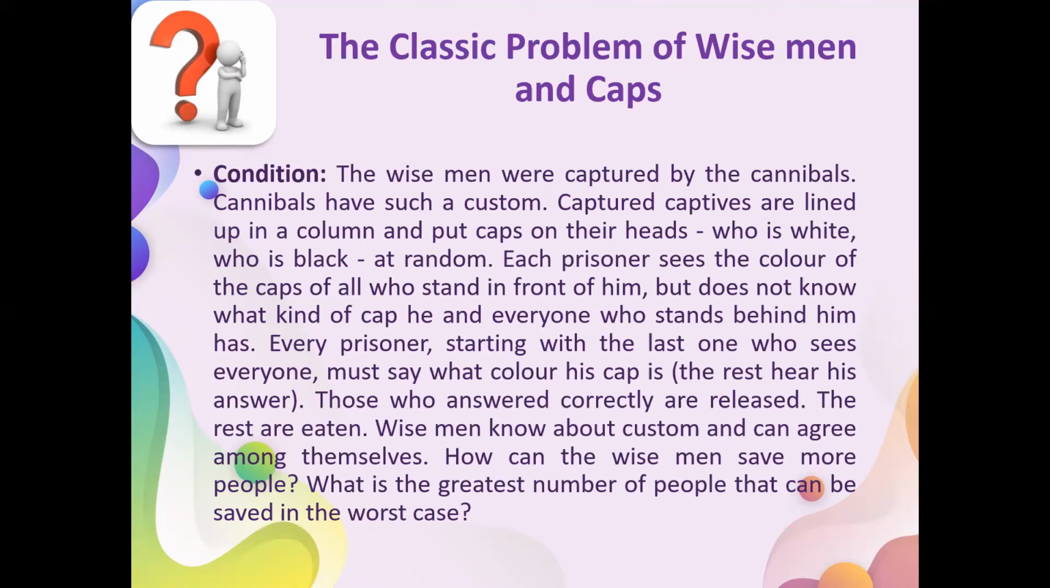The bottom line is this: the wise men were captured by cannibals and they were given a chance to survive. They are lined up in a column, with caps put on their heads, to some white, to some black, at random. Every wise man sees the color of the cap of the wise men standing in front, but does not see the color of his own cap or of those standing behind. Everyone who guesses the color of his cap is released. The rest are eaten. They are given time to agree on how to escape. What is the greatest number of wise men that can be saved?